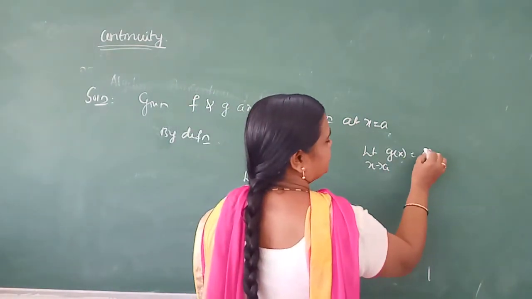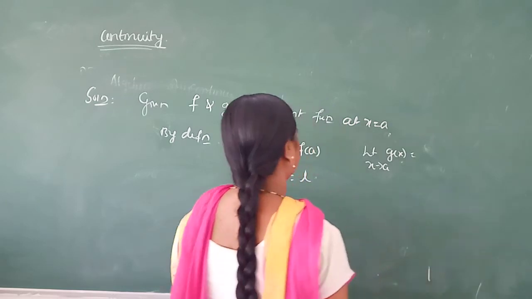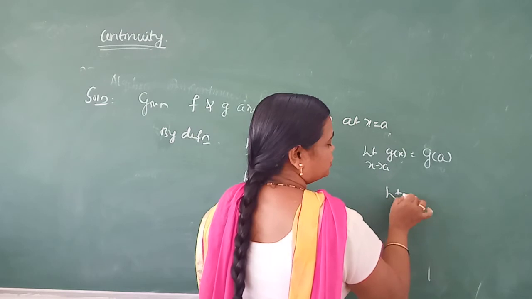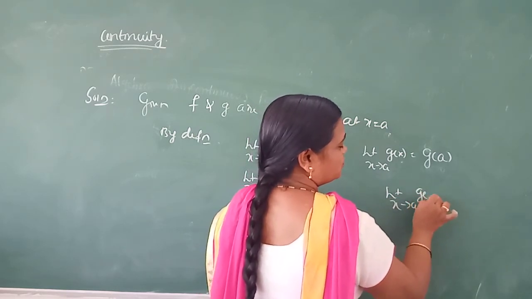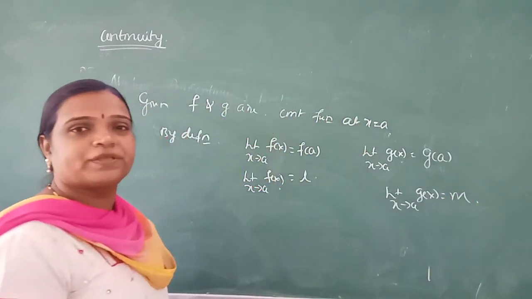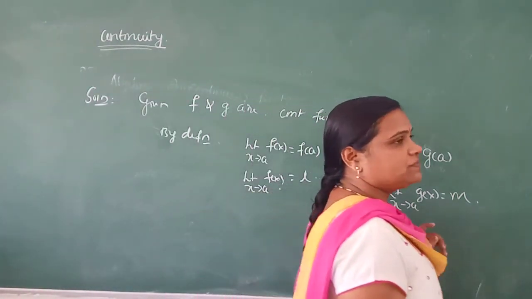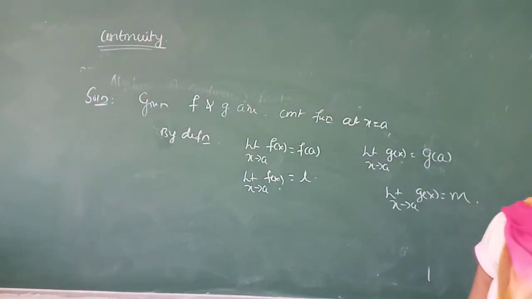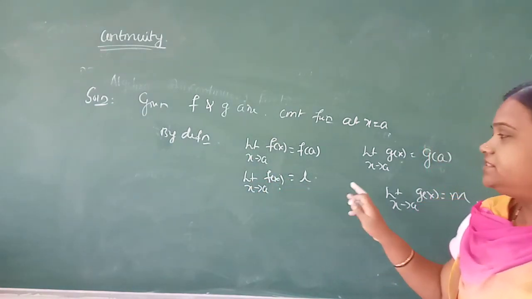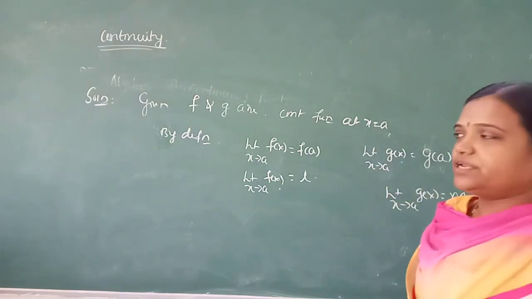Next, limit x tends to a of g of x. What will we get? G of a. Then limit x tends to a of g of x, g of a means a constant. Constant means you can take m. Therefore, remember that f and g are continuous functions. Then, by definition of continuity, limit x tends to a of f of x is L. This is our assumption. Limit x tends to a of g of x is m. Okay. Next,